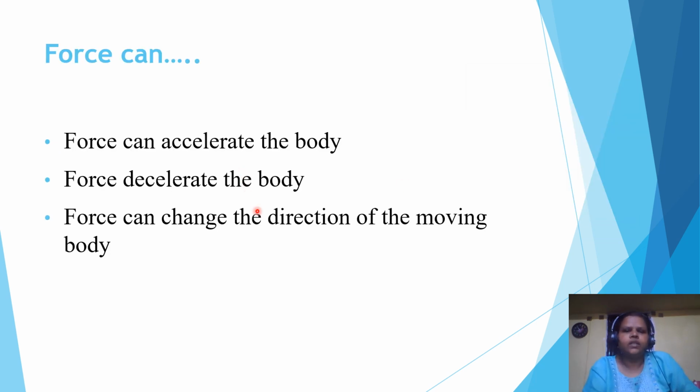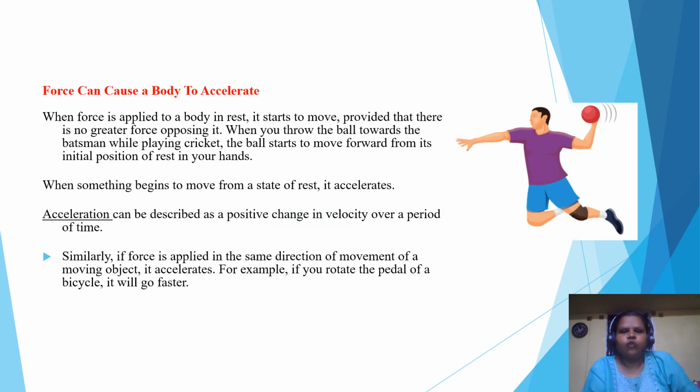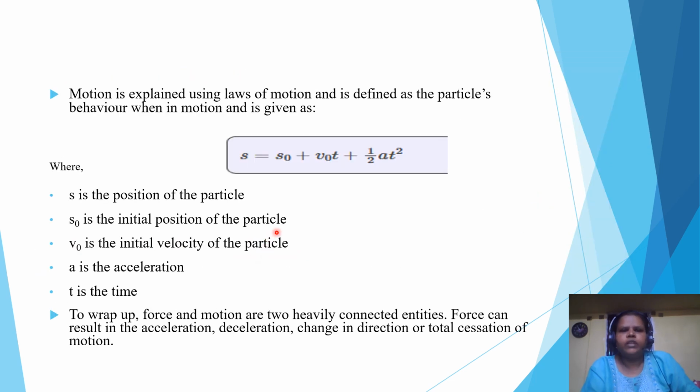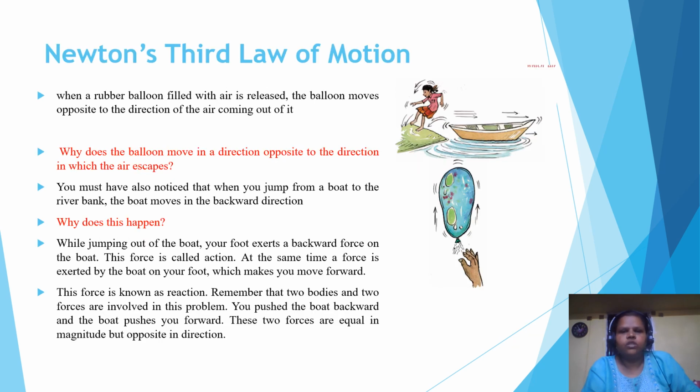So force can accelerate a body, force can decelerate a body, force can change the direction of a moving body. These are some of the examples which explain that. Motion is explained using the law of motion and is defined as a particle's behavior when in motion, and is given by S is equal to S naught plus V naught T plus half A T square. S is the position of the particle, S naught is the initial position, V naught is the initial velocity, A is acceleration, T is the time. So forces and motions are two heavily connected entities. Force can result in acceleration, deceleration, change in direction or total cessation of the motion.